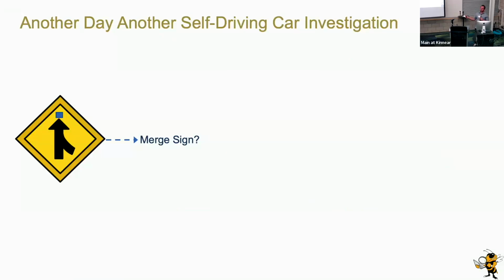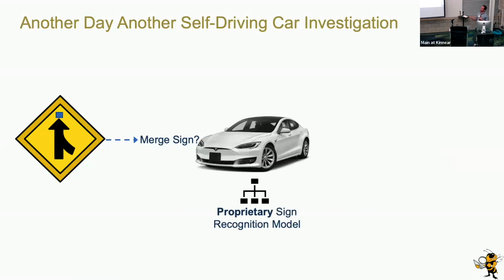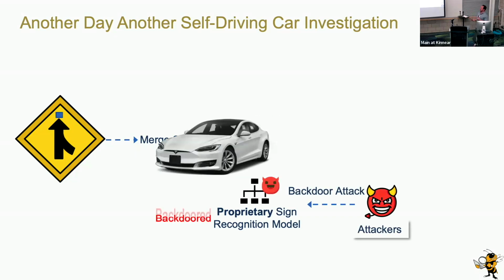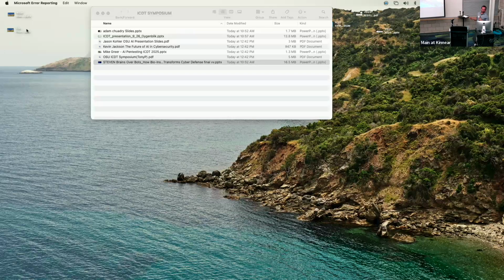So let's go to another self-driving car investigation, where in this case it's a bit more complicated. We have the same merge sign, except this time we have a proprietary sign recognition model. Remember that in all of our tested cases, we use existing models that might be very commonly used, right? But this might not always be the case. Let's say that the backdoor attack happened in this scenario. Car crashes.